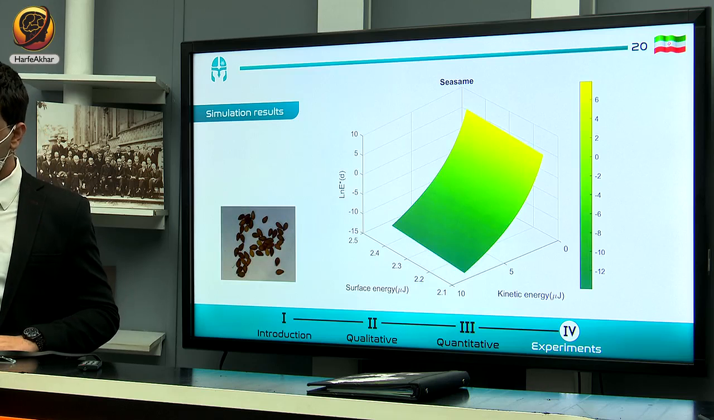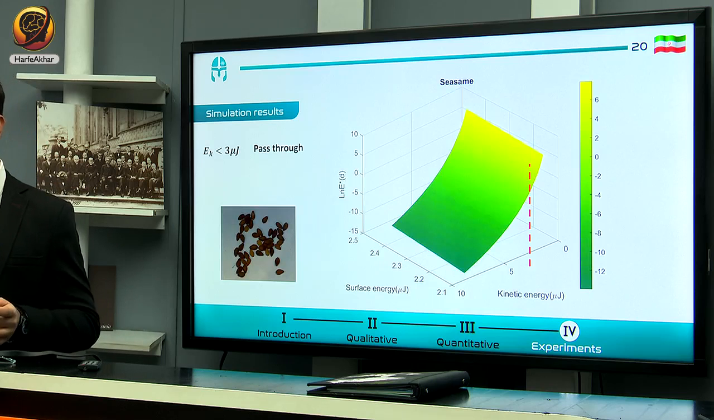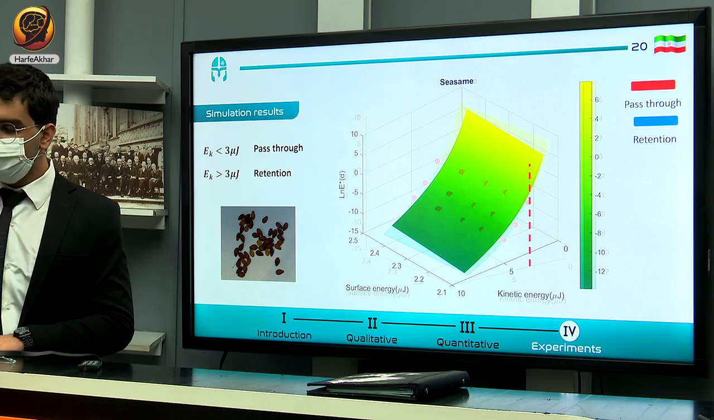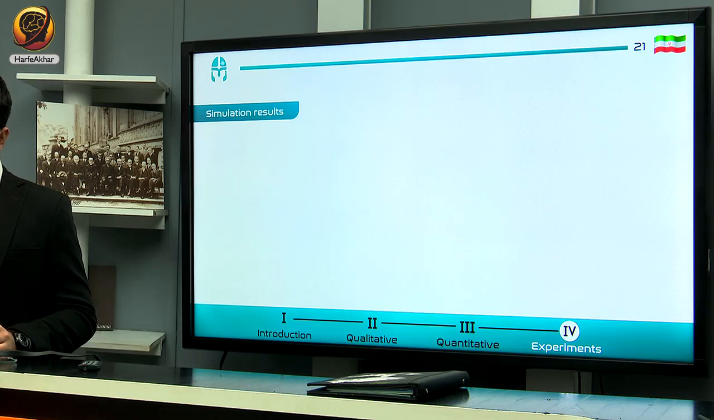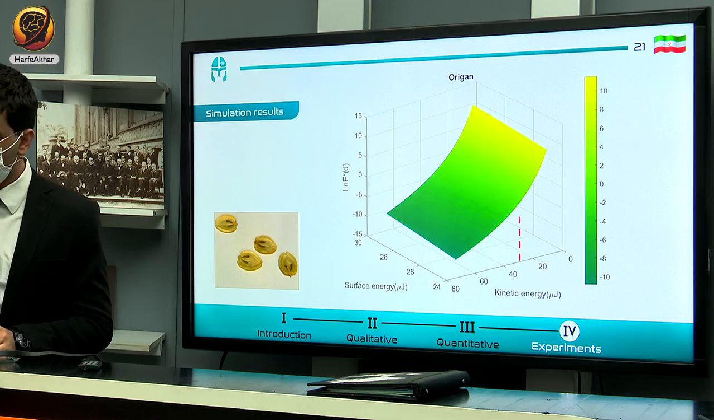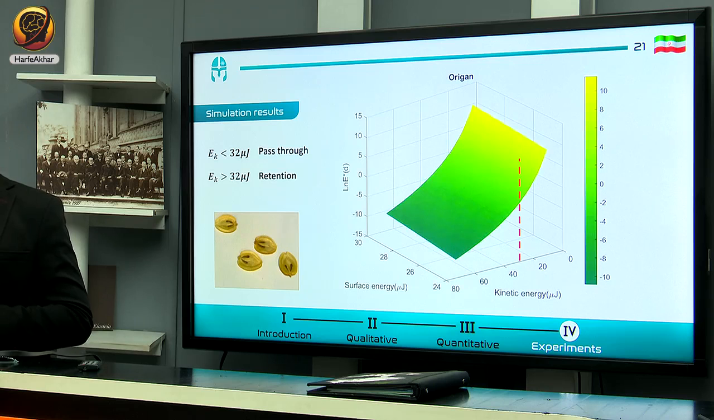And for the seed shell, as you observed here, if the kinetic energy of the particle is less than 3 microjoules, it will pass through, and if it's more than this variable, it will be retained. All of these conditions show us that the particle passes through the soap film, and show us our experimental results are true. And for Oregon, as you observed here, if it's more than 32 microjoules, it will be retained, and if it's less than this variable, it will pass through.